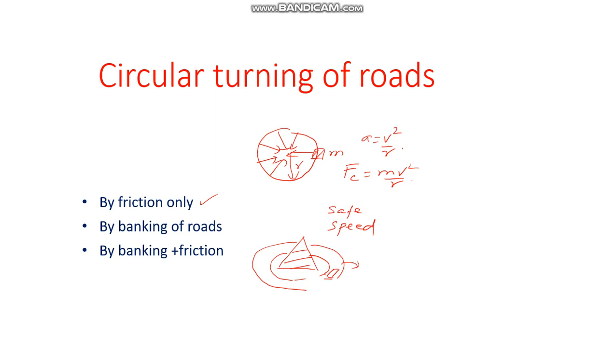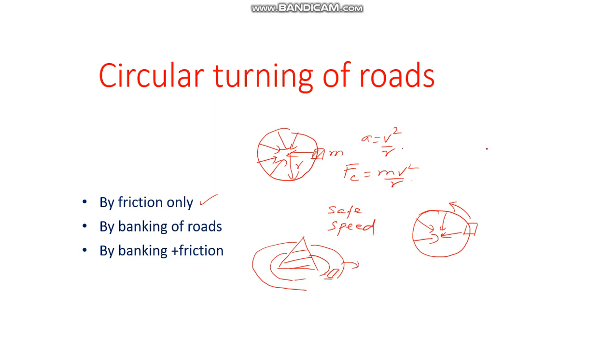What is the meaning of that? Let us say this is a circle and there is a mass which is rotating in a circle. The center is somewhere here. So there will be an acceleration towards the center. But now this vehicle is there. How will the vehicle be?